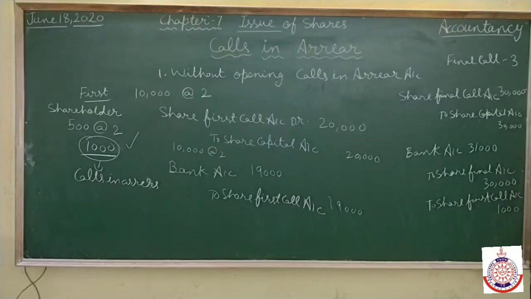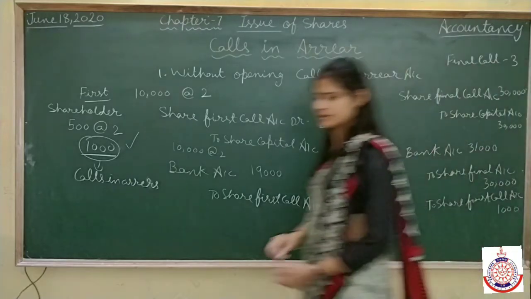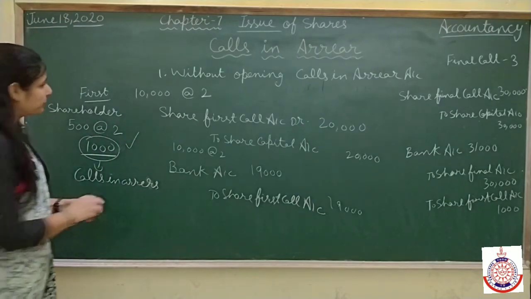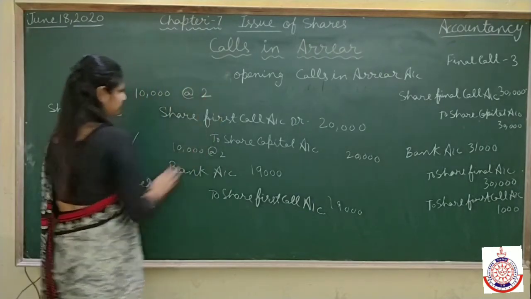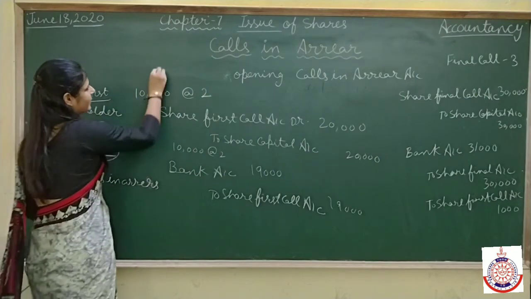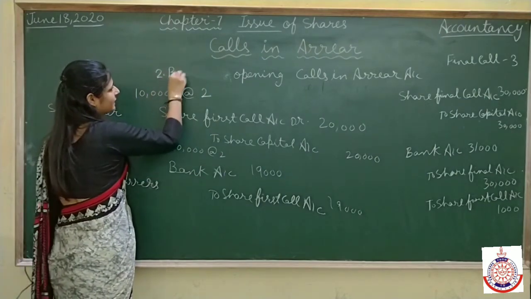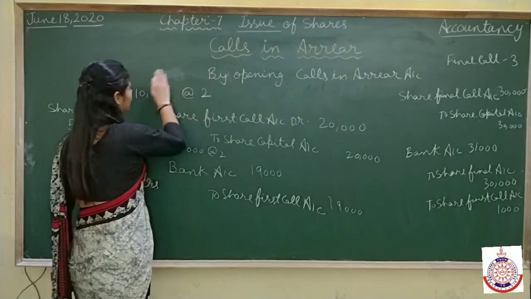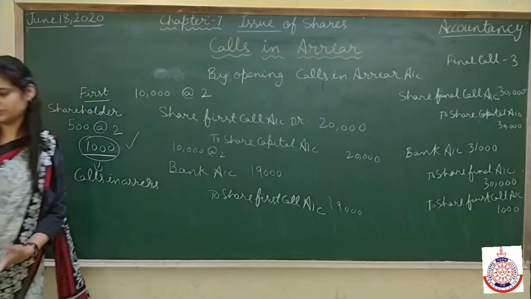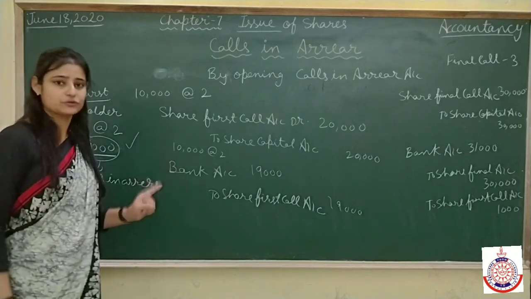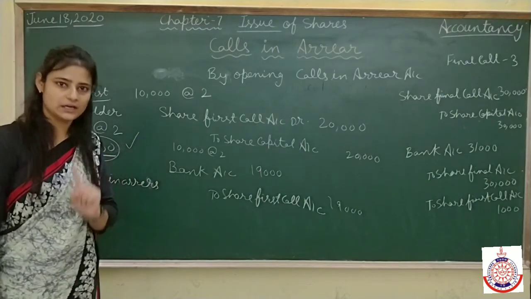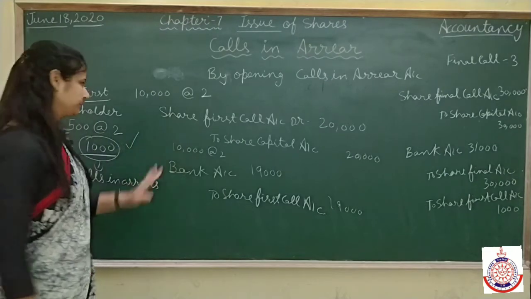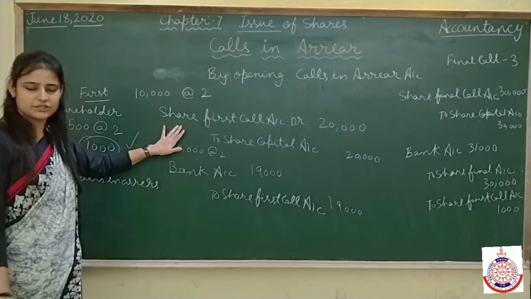Clear this thing? Now come to the second method, which is by opening a calls in arrear account. It means here we have to open the calls in arrear account, to show where that money has gone. The first entry will be the same, because the due entry is the same.